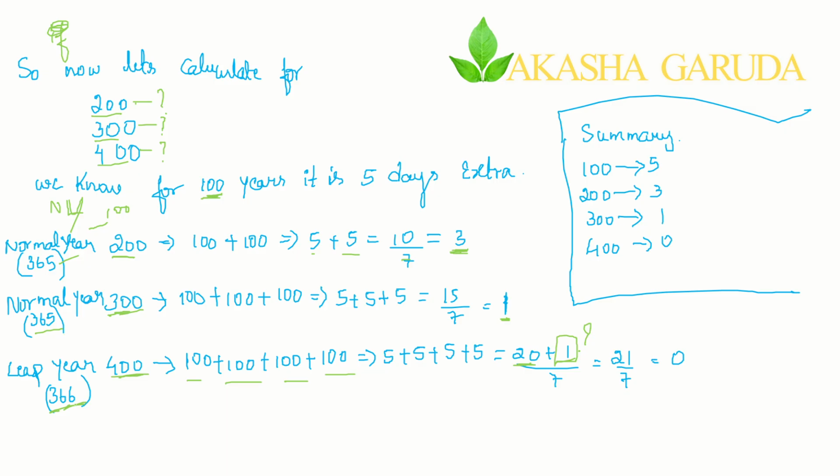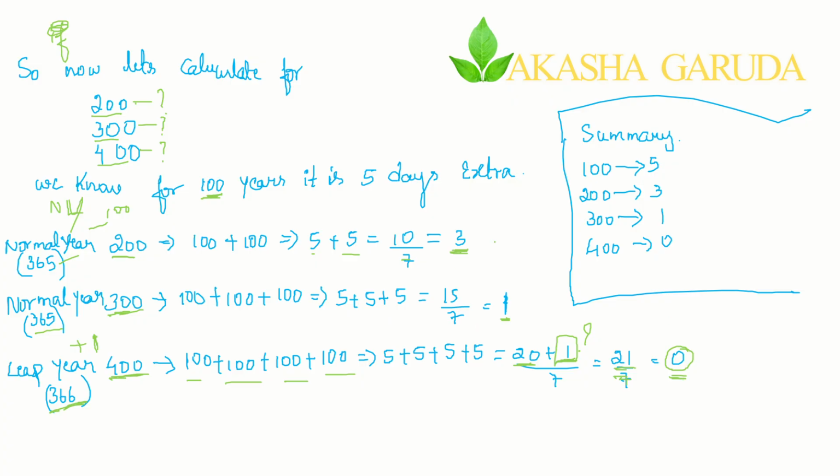That is a difference. You see the difference. It is a difference of plus 1. That is increased to the 400th year, that is, the 400th year having 366 days. The plus 1 I have just taken here. 20 plus 1 it gives 21 of total. It is more than 7, so I am dividing that by 7. Now we are getting what? The remainder 0.